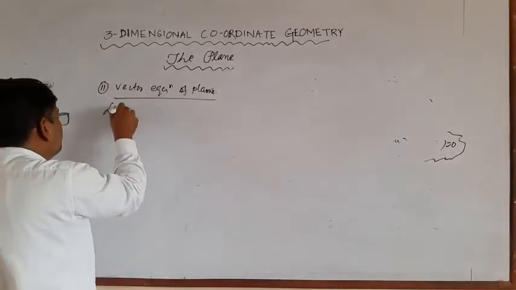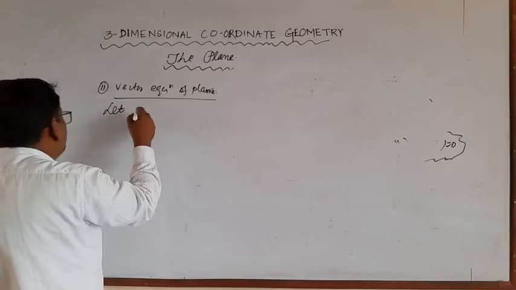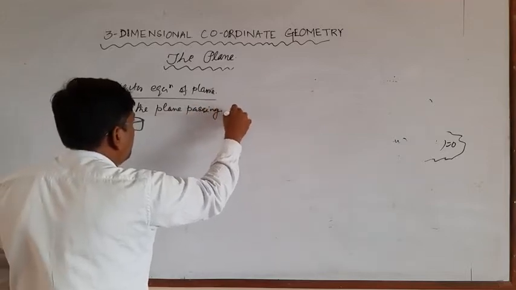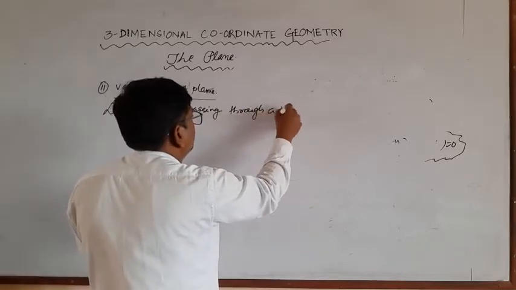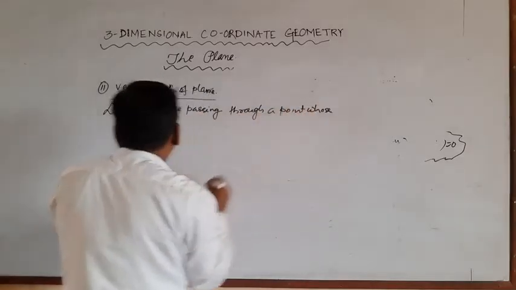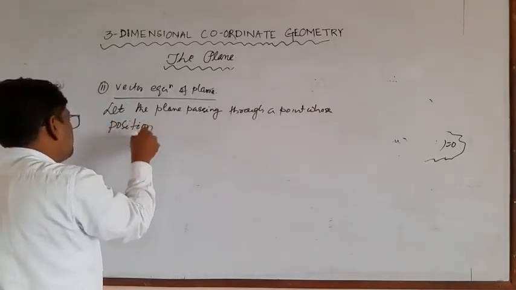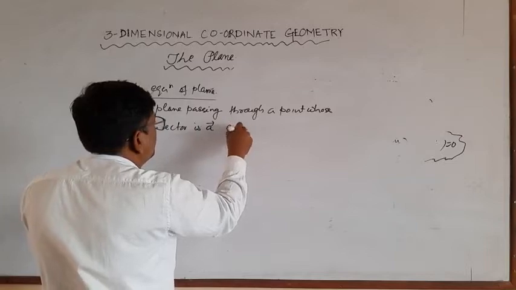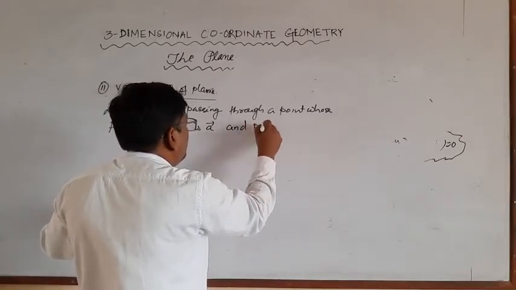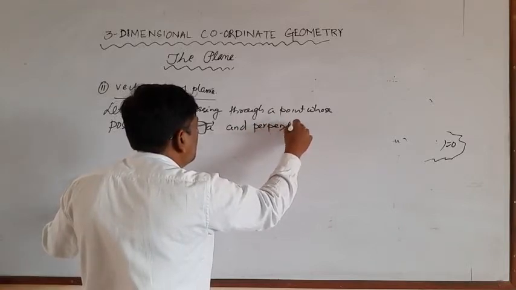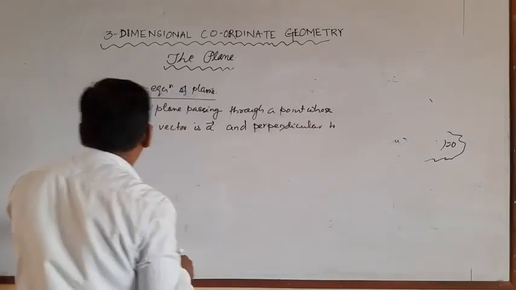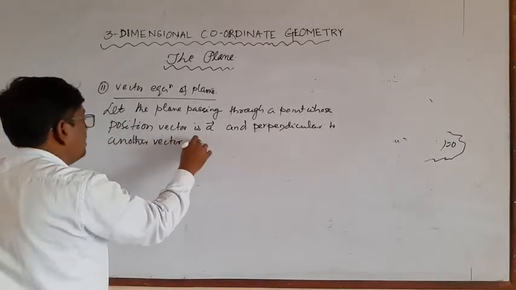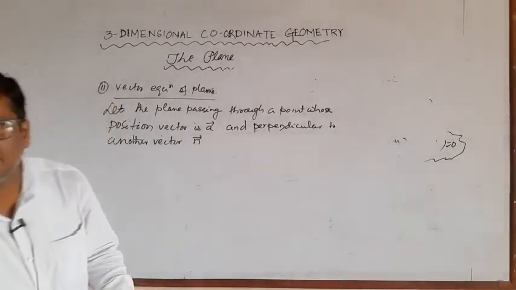Let the plane pass through a point whose position vector is a vector and perpendicular to another vector, that is n vector. Okay, that is n vector.